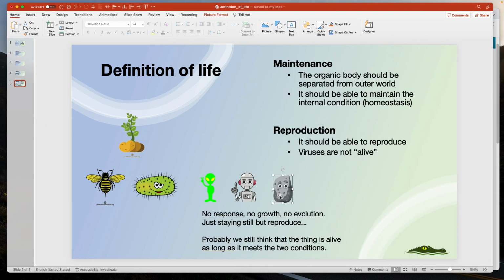Imagine that an organism doesn't show response or growth. Doesn't evolve. Just staying still, but can reproduce. As long as it has a certain body separated from the outside world and as long as it can reproduce, probably we still think that the thing is alive. By looking at many definitions of life, we consider that these 2 are essential.